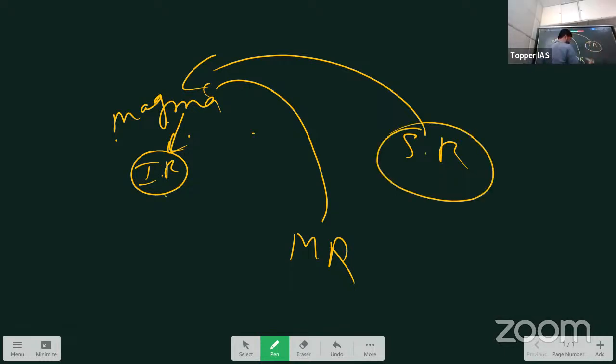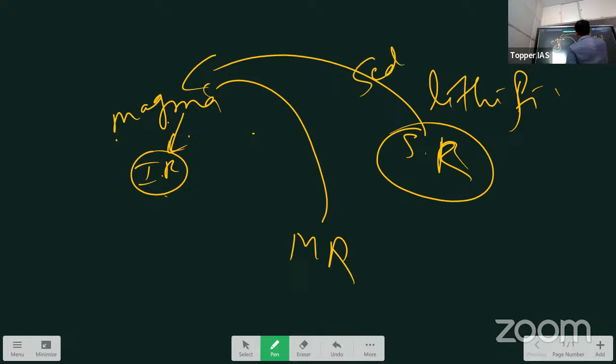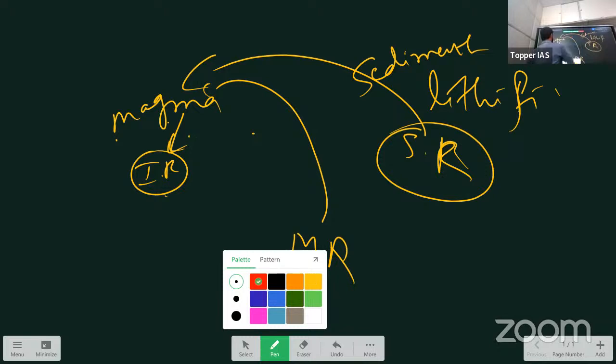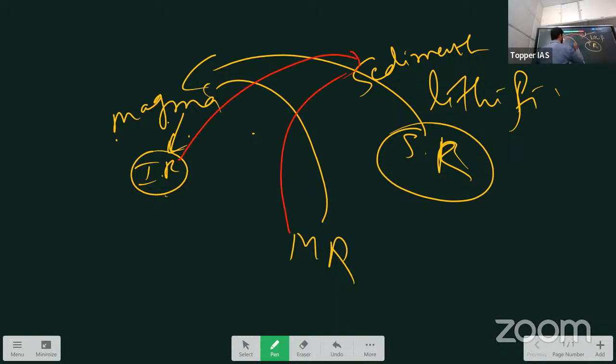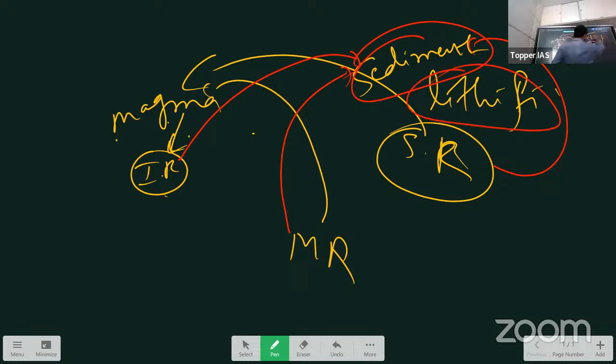And then take sedimentary rock. What is the most important thing for sedimentary rock formation? The process is called lithification, due to sediments. Sediments can be of any rock: igneous rock, metamorphic rock, or another sedimentary rock. When the sediments undergo cementation, that process is called lithification, and that will form sedimentary rock.